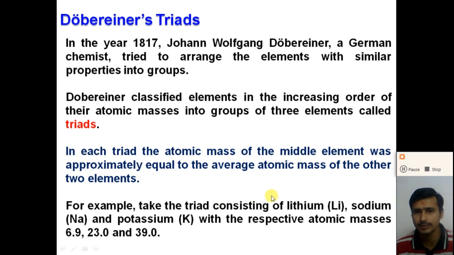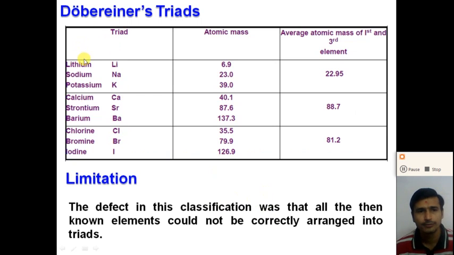Let us consider Döbereiner's triads. The first Döbereiner's triad is lithium, sodium and potassium. So here Döbereiner classified these three elements with the same properties into one group, lithium, sodium and potassium, in increasing order of their atomic mass.